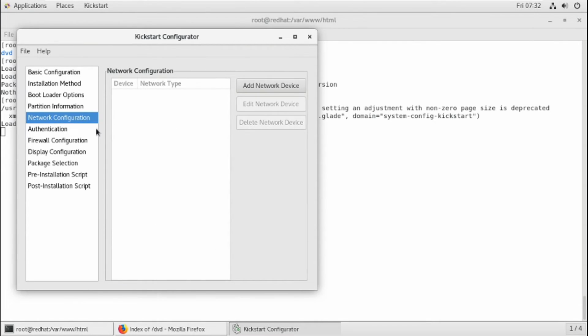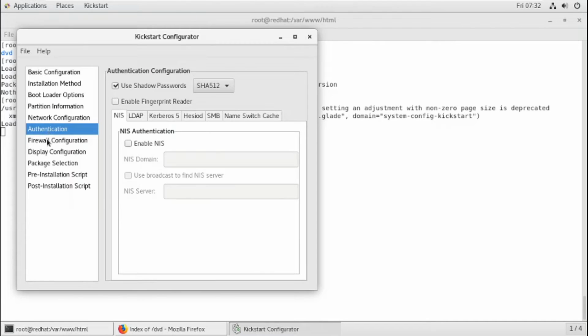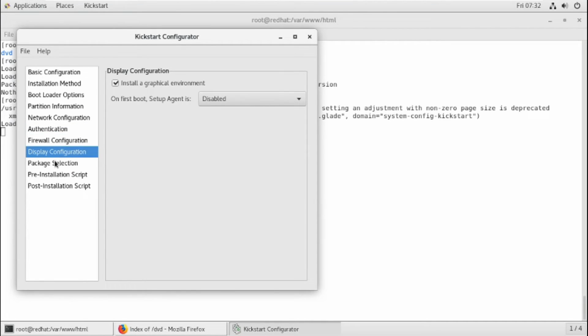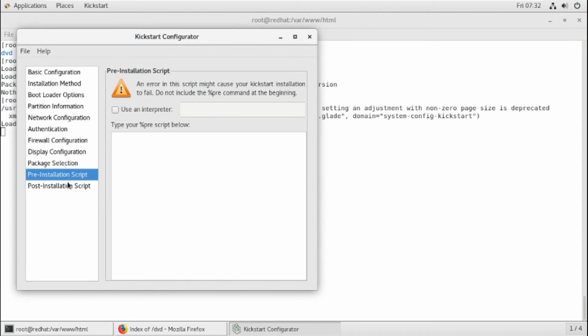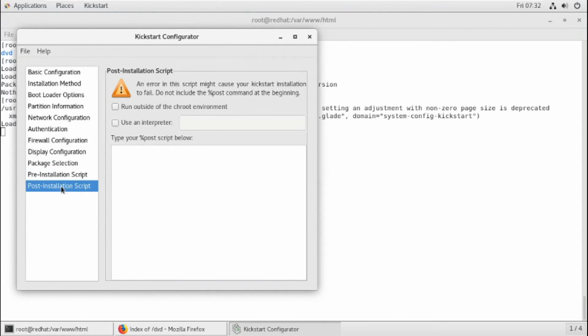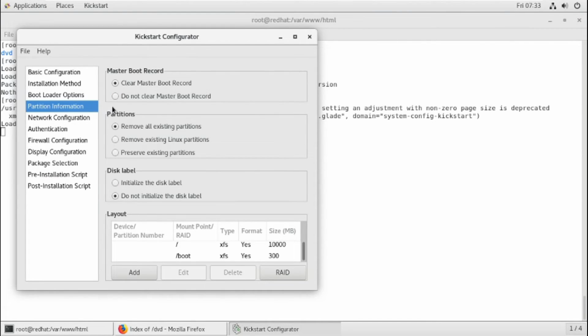Network configuration, now nothing is required. Network authentication, firewall, display, package selection is important, but I'll do it manually. I have a list of packages, I'll paste it in that file. Okay, pre-installation script and post-installation, nothing required. So I have configured up to partition, that's it.